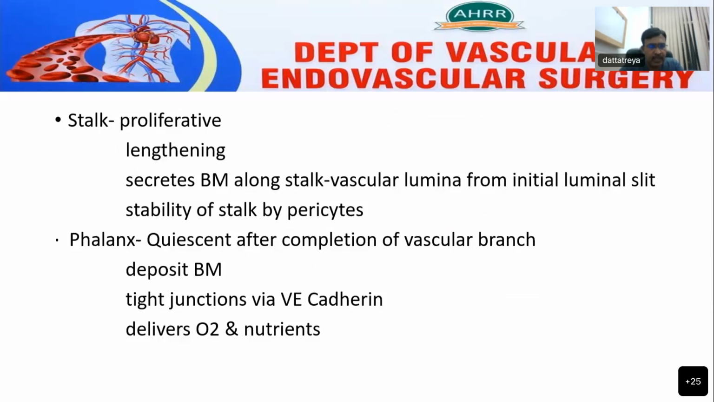The phalanx cells are present at the base of the projecting endothelium, which will become quiescent after completion of vascular branching, and it helps in deposition of basement membrane, and it has tight junctions which are formed via vascular endothelial cadherin molecules. The main function of phalanx is delivery of oxygen and nutrients to the forefront part.